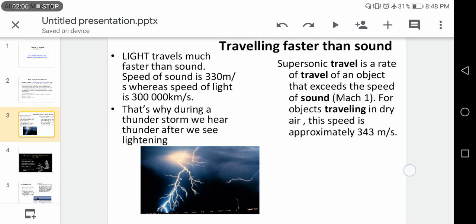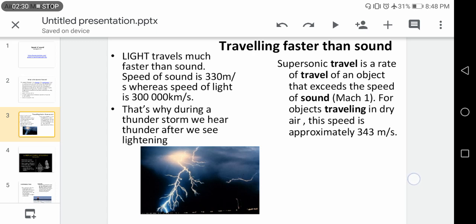Some instruments and vehicles, like cars, can break the barrier of sound, or travel faster than the speed of sound. For example, in 1997, a car named Thrust SSC set a land speed record.